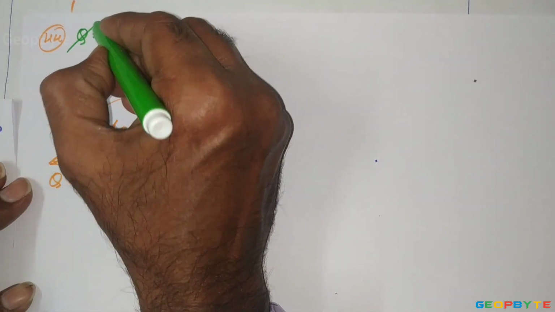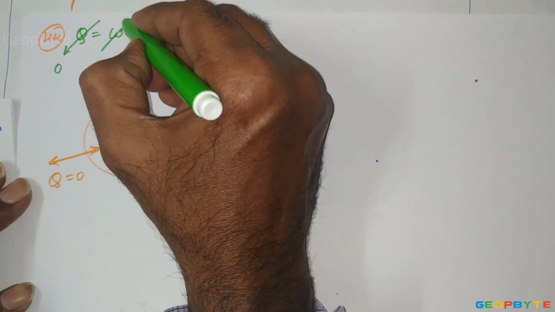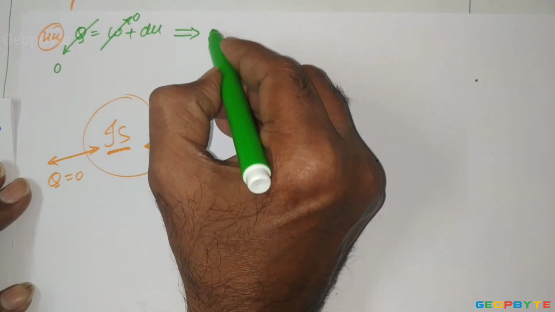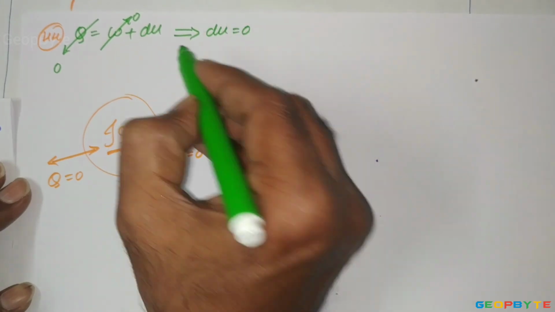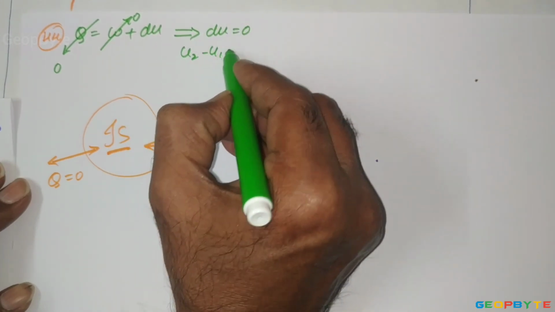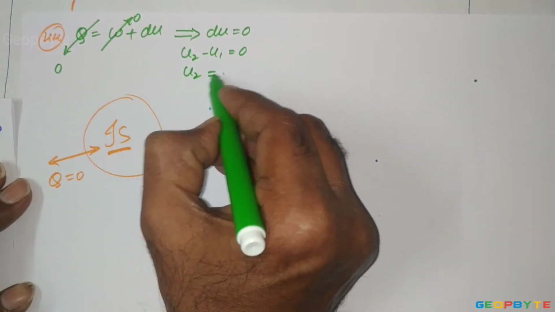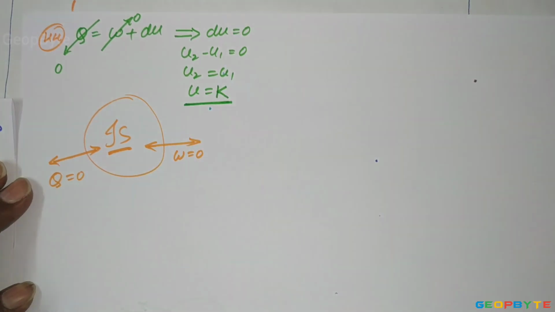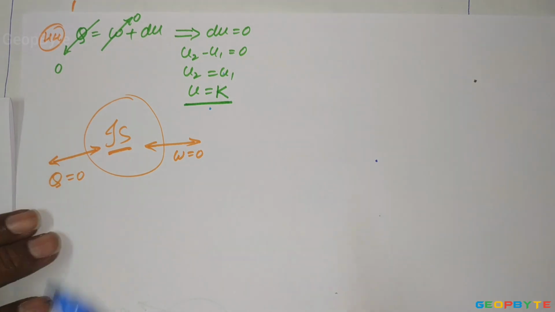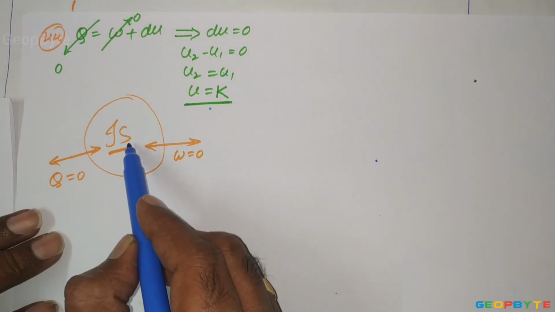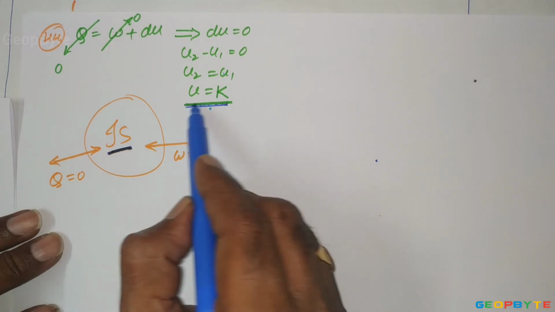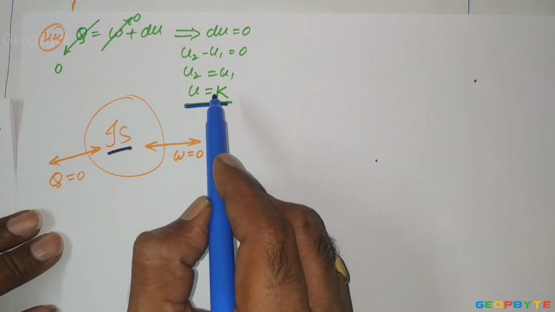Here heat transfer Q equals 0 and work transfer W equals 0, so dU equals 0. dU equal to 0 means U2 minus U1 equals 0, U2 equals U1, so internal energy remains constant. That means whatever energy the isolated system is maintaining never changes.